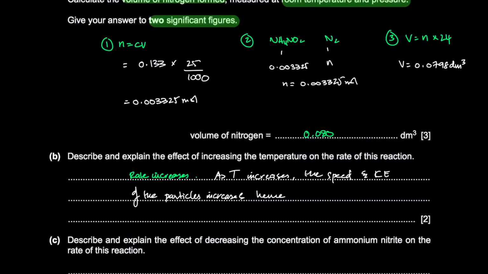Hence, more particles have energy greater than or equal to the activation energy, right? Because again, this is the energy needed for them to react. You have more particles that have the minimum energy. You have more particles that have that energy needed to react, okay? Before, you had fewer particles that had the energy needed to react. So more particles have energy greater than or equal to the activation energy. Hence, frequency of successful collisions increases. Again, a successful collision just means it results in a reaction. So you have more reactions taking place per unit time.